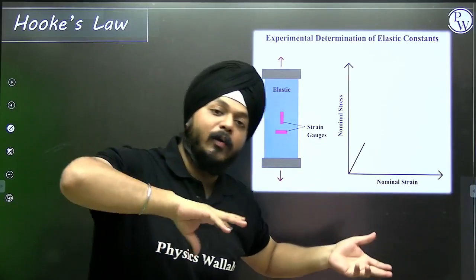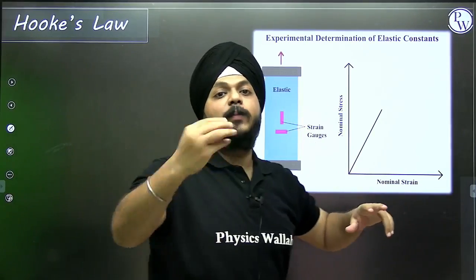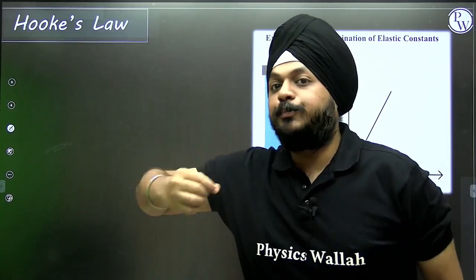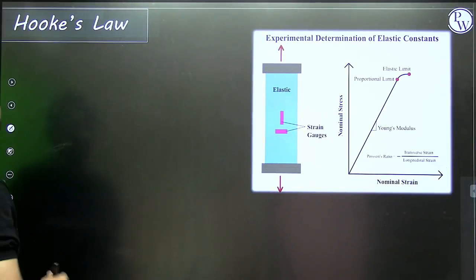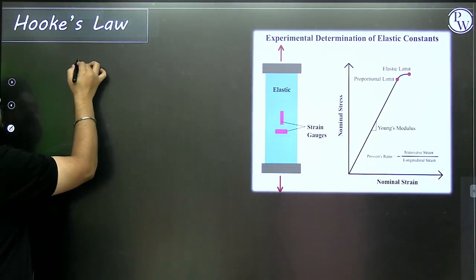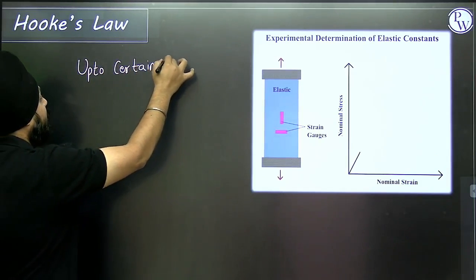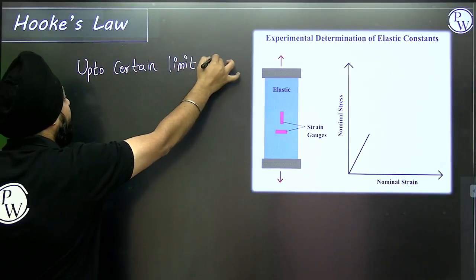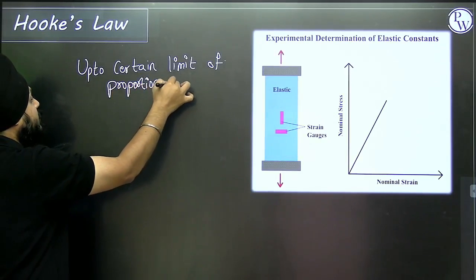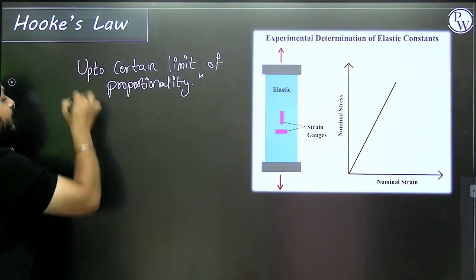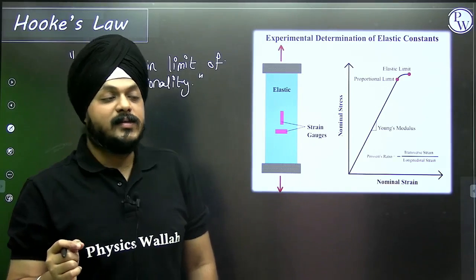Similarly, if you are bounded by some laws, this Hooke's law is also bounded by something, and that phrase is up to a certain proportionality limit. So first of all, I'm writing that: up to a certain limit of proportionality, we are bounding this thing,